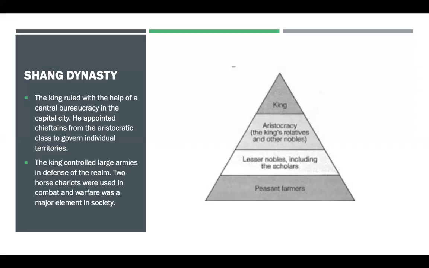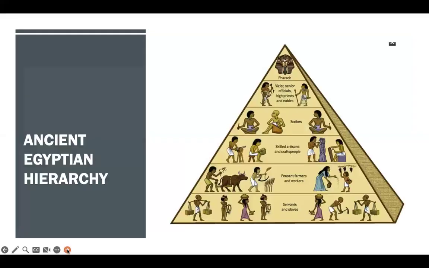But I think it's important to say that bureaucracy happened in the ancient world just like it does in society today. It really is just people who help the ruler, right? And so a lot of these bureaucratic agencies in America are lumped in with the executive branch. They help the president. And in the same way, you had officials who helped the king in ancient China. So you can kind of liken those two things.